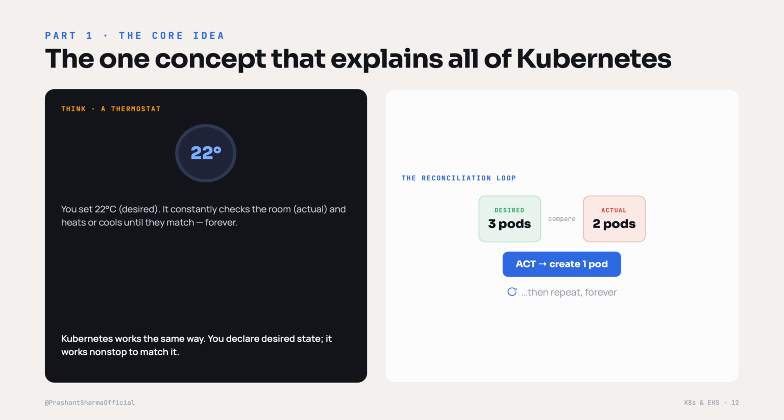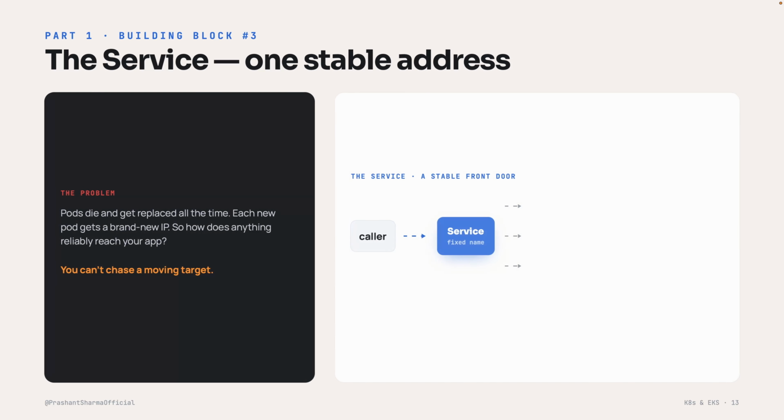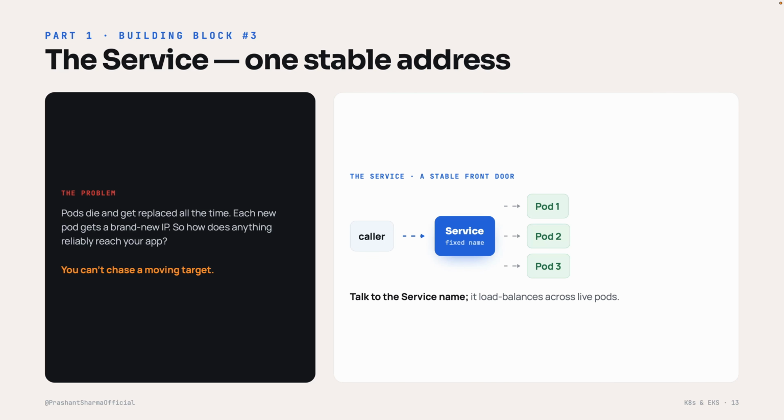And that is it. This is the secret. Everything Kubernetes does, healing, scaling, updating, is just this one loop running over and over again. Desired versus actual, and act to match. That's it. Now, building block number 3, the service.